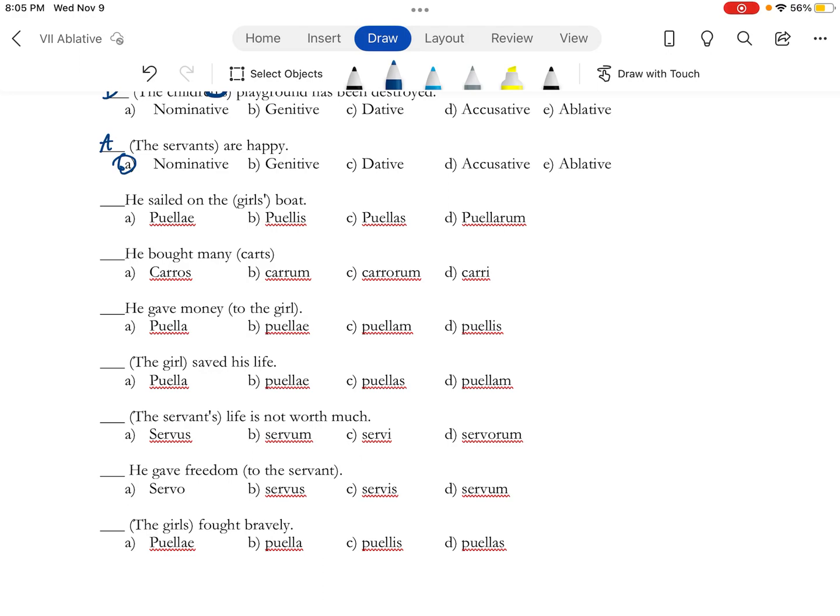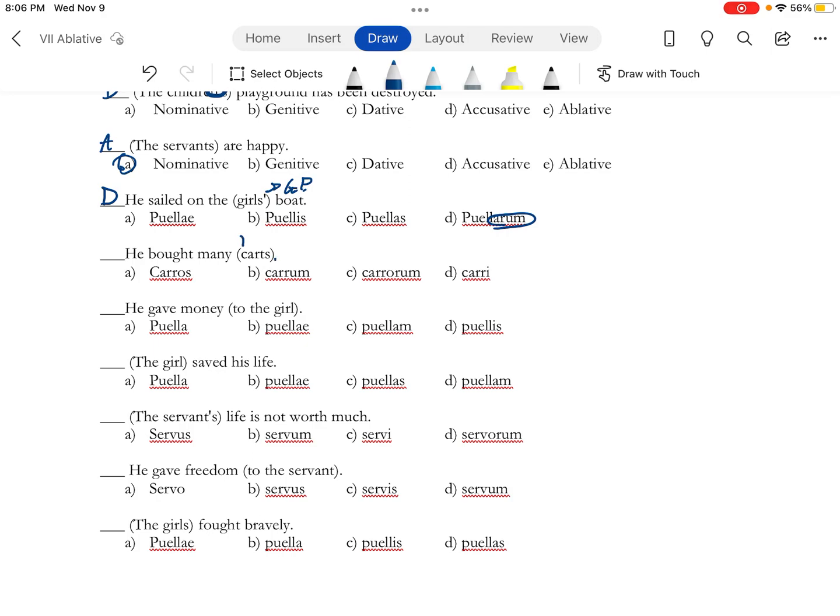Now, we get into where we need to use the endings. We're not just doing the case, but we got to find out the number and then the ending that goes with it. So we got a lot of steps here. So apostrophe to the right, he sailed on the girl's boat. That's going to be genitive and plural. So the genitive plural ending is this ARUM. So the answer is D.